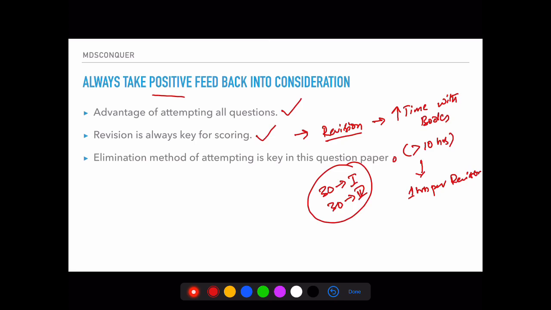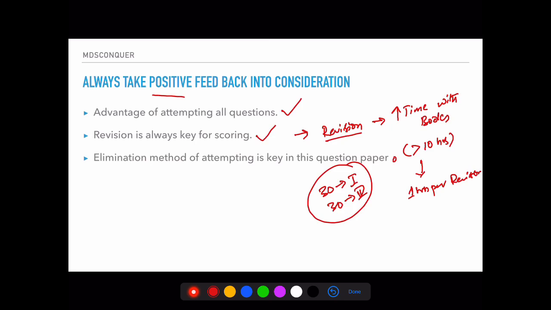So in this method, I want everyone to start applying this elimination method of going for the right answer. 4 options, one question. You feel that these two are not answers, so you have two more answers left. Now the probability of hitting the right answer among 2 options is 50%, compared with 4 options, which is 25%. So 50% is always better than 25%. So please do apply this elimination method when attempting questions.